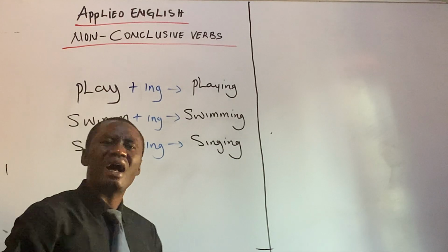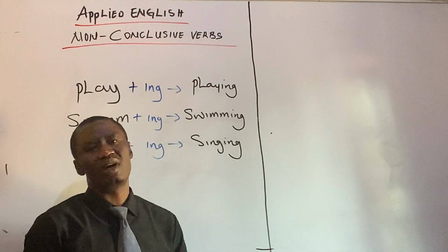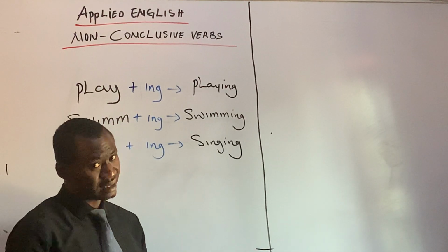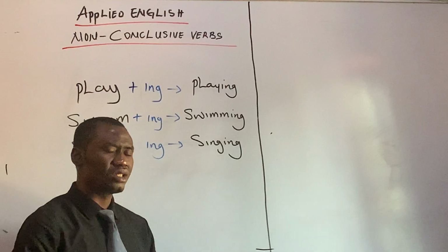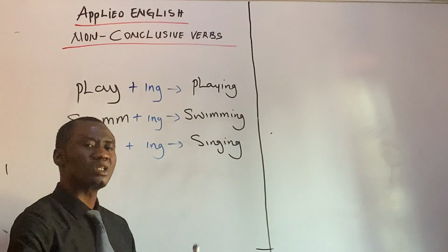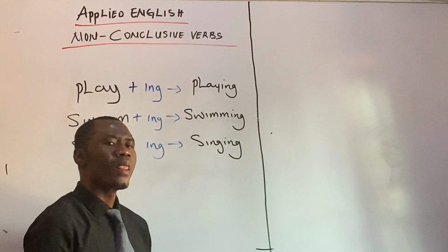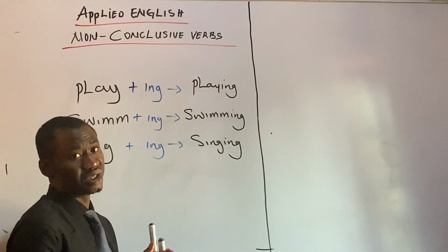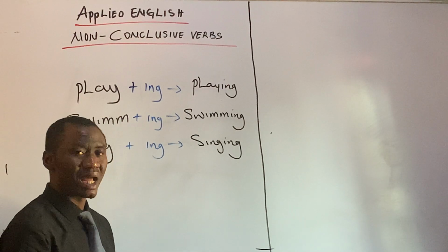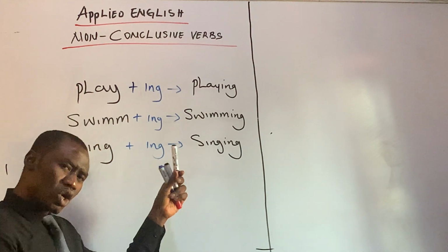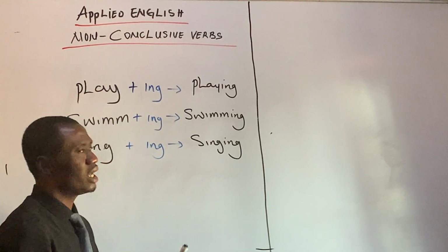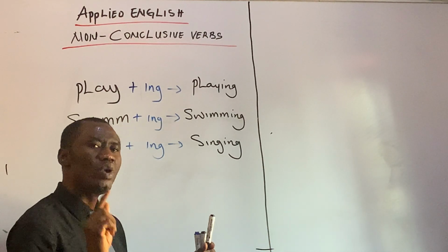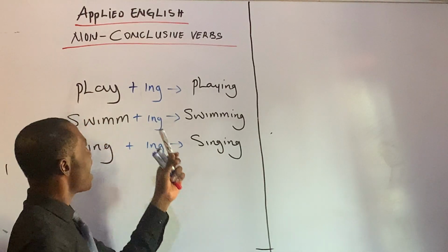All right. Whenever ing is added to a verb, the verb becomes a present continuous tense. Meanwhile, the non-conclusive verb describes a state. It is a verb that describes a state and not an action. Usually, the non-conclusive verb is not used in the present continuous tense. That simply means we avoid the use of ing.